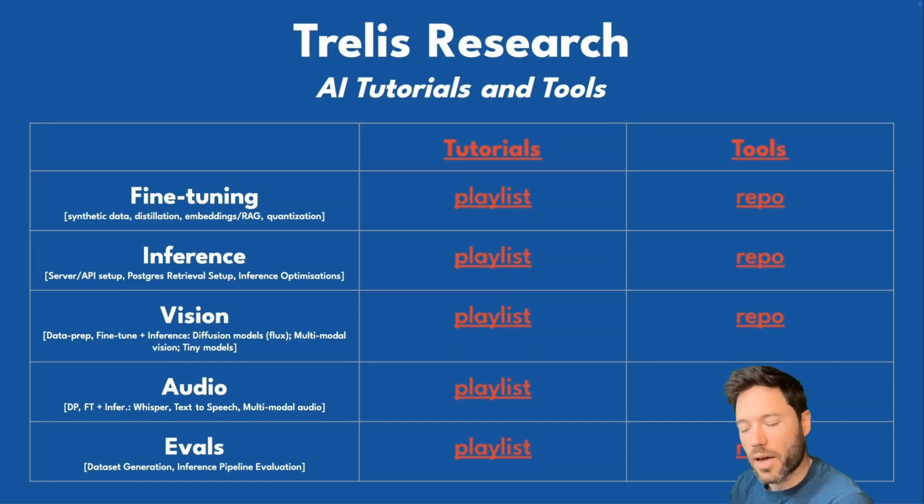Then the last category, which is a recent category of videos, there's only 2 being released so far. It's the evals category. Here I talk about how to measure the performance of an overall LLM system. And then given the metrics of performance, how do you improve that system?